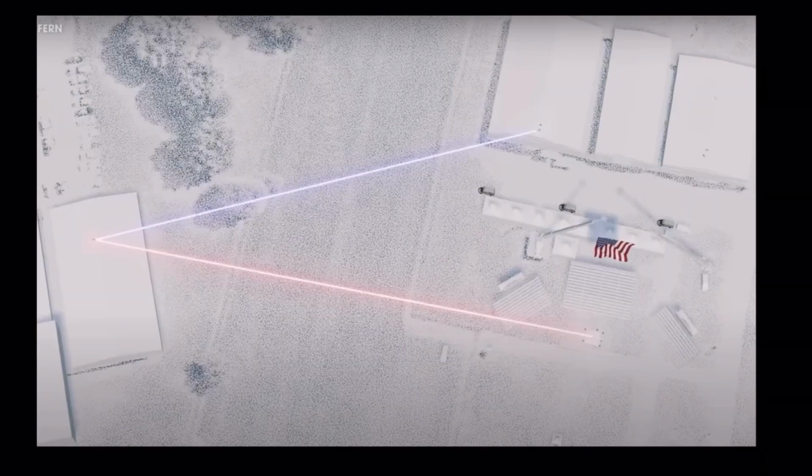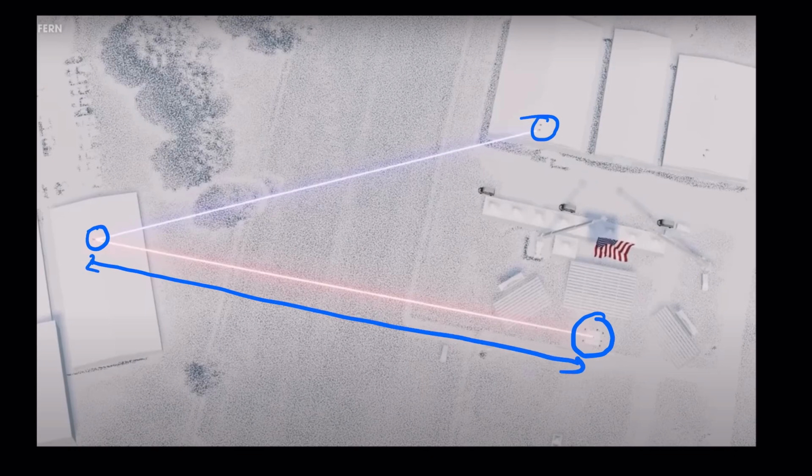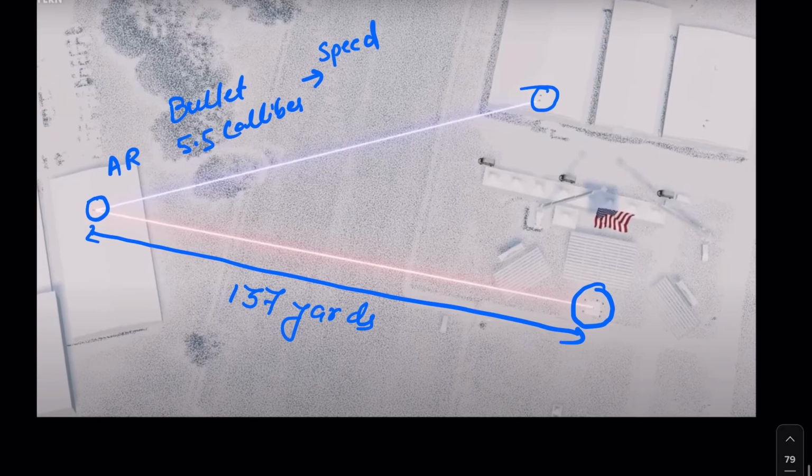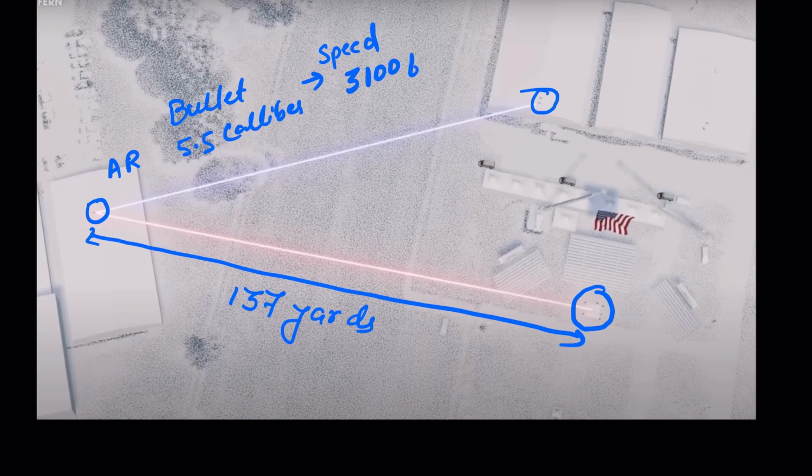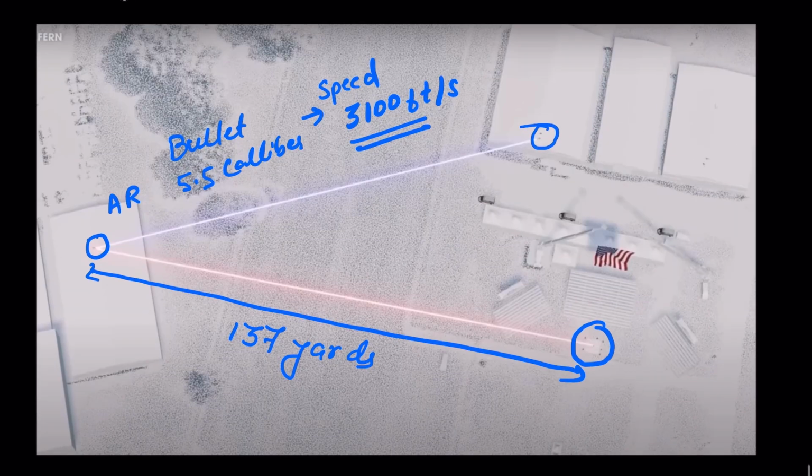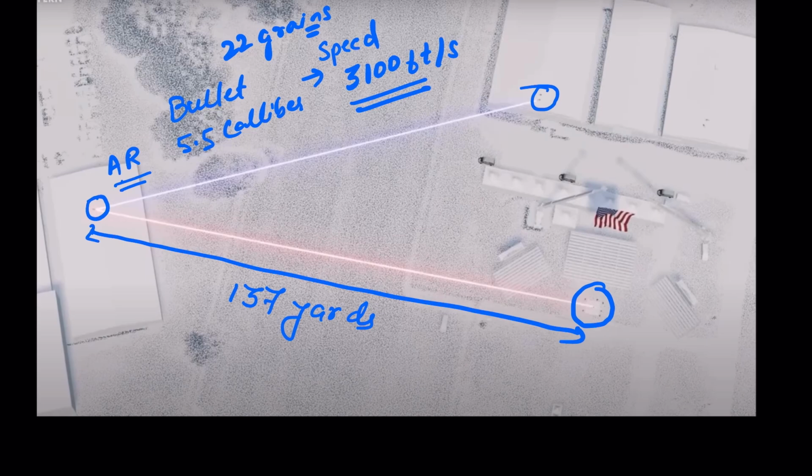So, this is the image recreated based on the information that we have. This is the podium where Trump was standing. The shooter was here, and the sniper of the state was here. The distance between the shooter and Trump was 137 yards. He used an AR rifle. Bullet caliber was 5.56, which gave the bullet speed of 3100 feet per second. It was a 22 grain bullet fired from an AR-15.